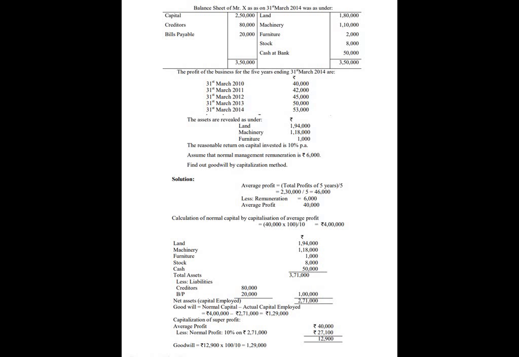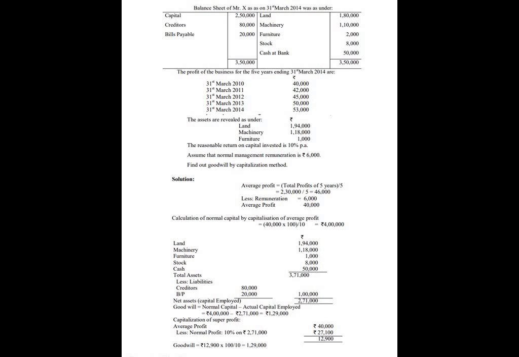Next we move to the next sum. Balance sheet of Mr. X as on 31st March 2014 was as under. Liability side: capital 2,50,000, creditors 80,000, bills payable 20,000. Altogether liability side total 3,50,000. Then next we see the asset side: land 1,80,000, machinery 1,10,000, furniture 2,000, stock 8,000, cash at bank 50,000. Asset side total 3,50,000.